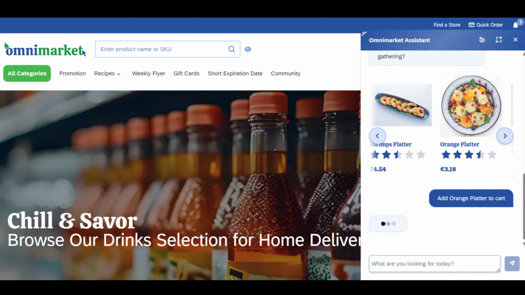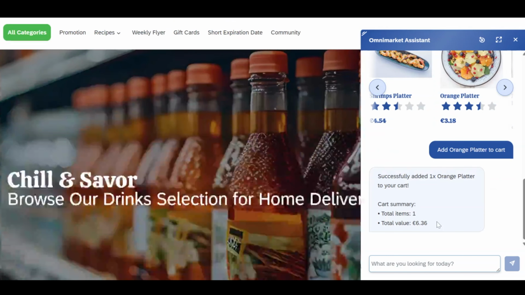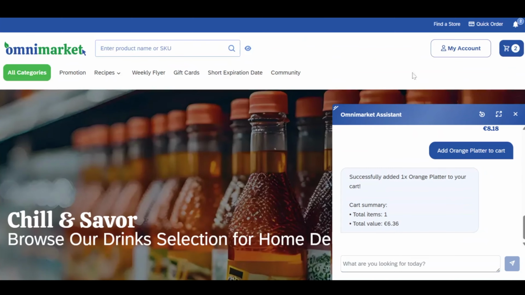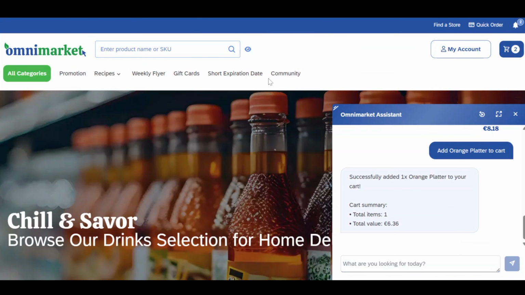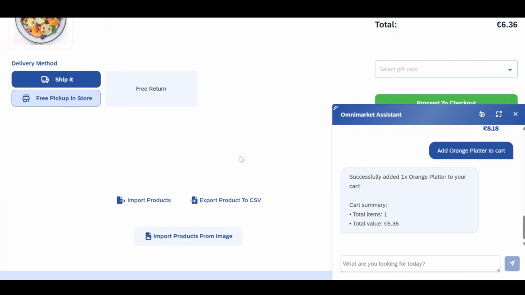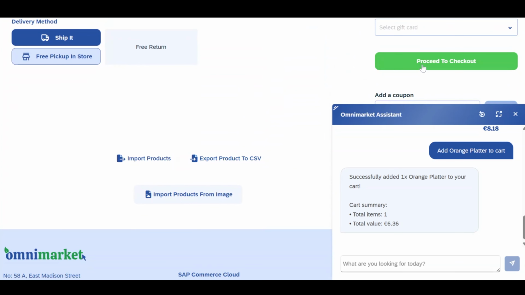So this adding items to cart is really the important part of your shopping journey. It integrates directly with your Commerce Cloud cart and checkout setup, so it ensures that the pricing and promotions are automatically applied. So you can see now it is added to the cart. Let me go into the cart, and you can see this is already ordered. So I proceed to checkout.